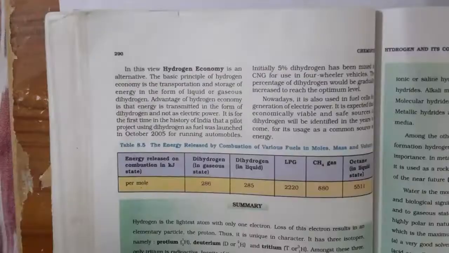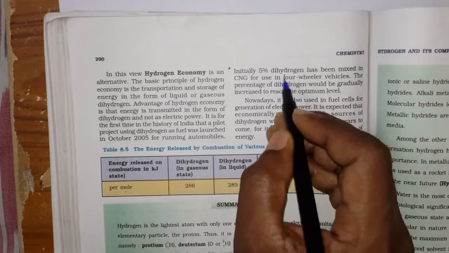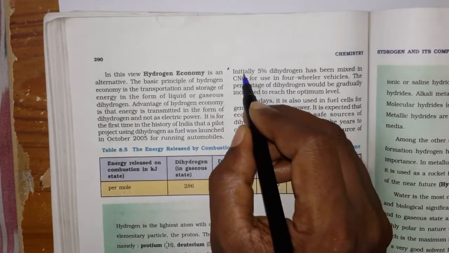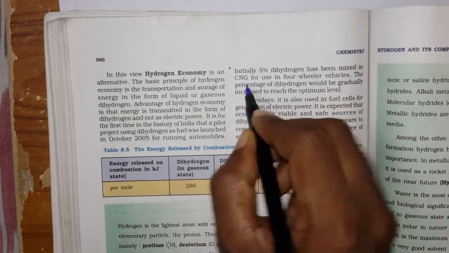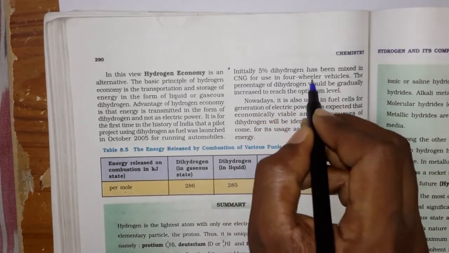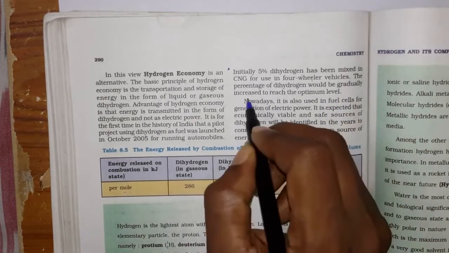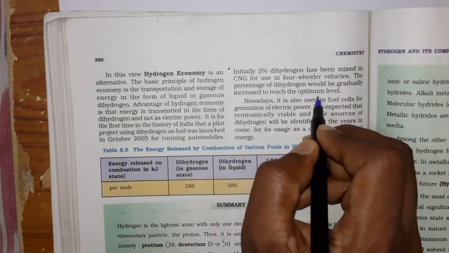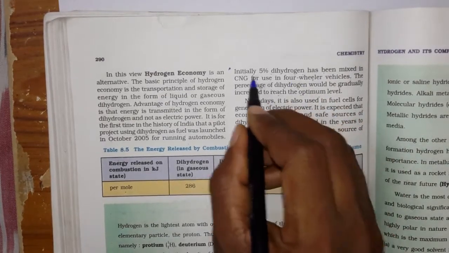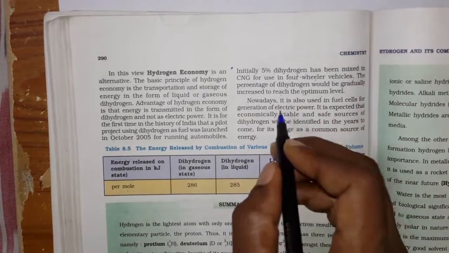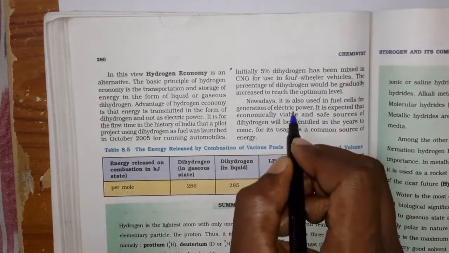Now let us see a few uses also. Initially, 5% of hydrogen has been mixed in CNG for use in four-wheeler vehicles, and the percentage of dihydrogen would be gradually increased to reach the optimum level. Scientists are still trying to increase that percentage. Nowadays it is also used in fuel cells for generation of electric power.